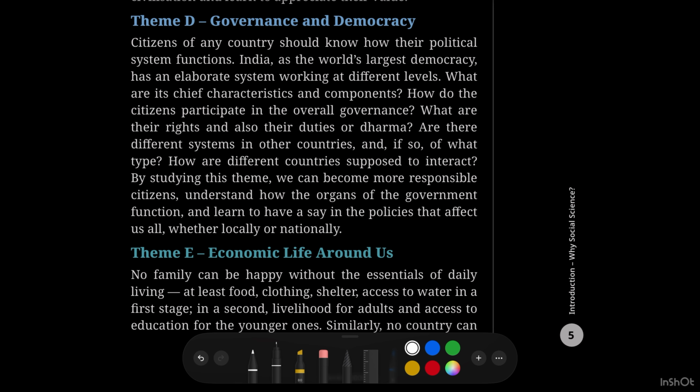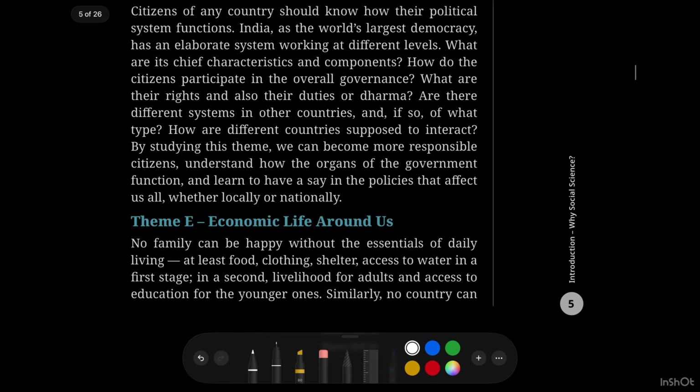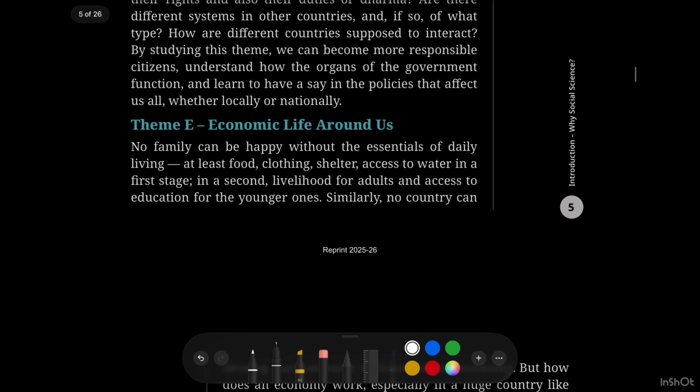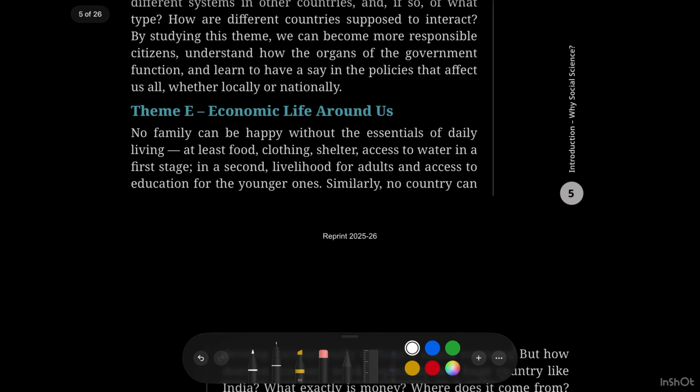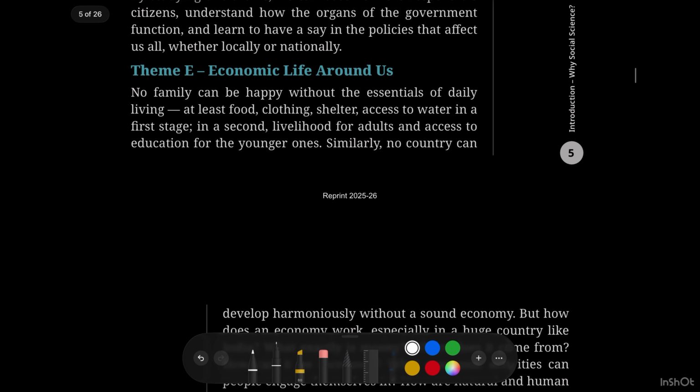By knowing all this, by knowing our duties, our rules and regulations, our governance, and our constitution, we will become responsible citizens of this country. And Theme A is taught only by social science. Theme E is economic life around us.